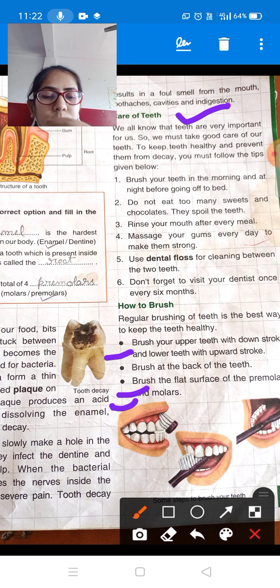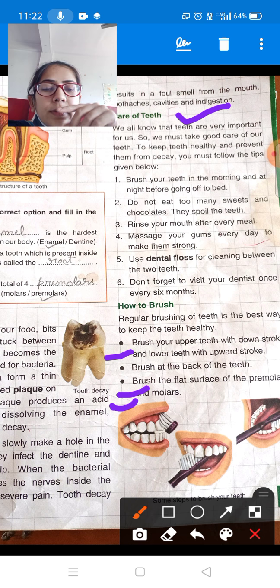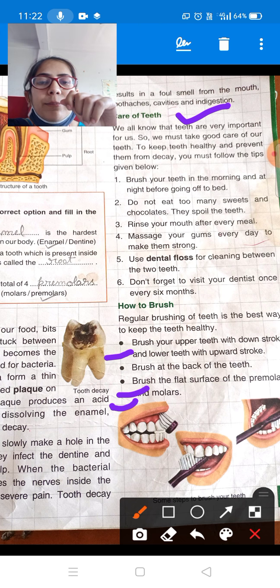with upward stroke. Means, students, you should rub your upper teeth with the help of the brush, and then you should down stroke. Means like this, to and fro movement. You should take the brush, rub like this and then down, then again like this and down. And at the lower jaw you should brush up, to and fro, then up, to and fro, then up. Okay, so that if any particles stick to your teeth, they can come outside.